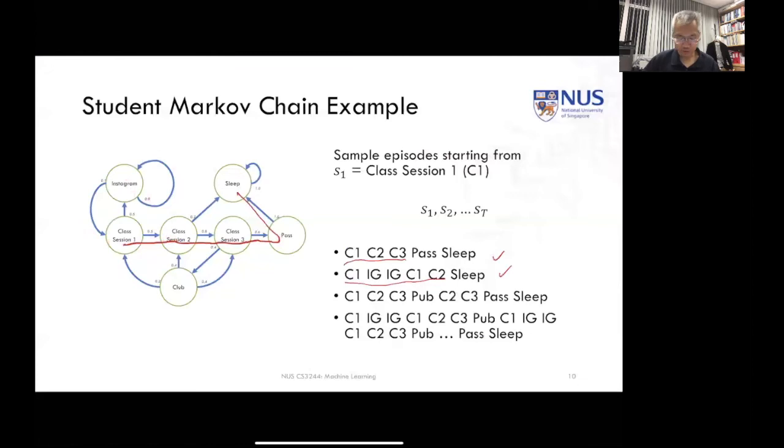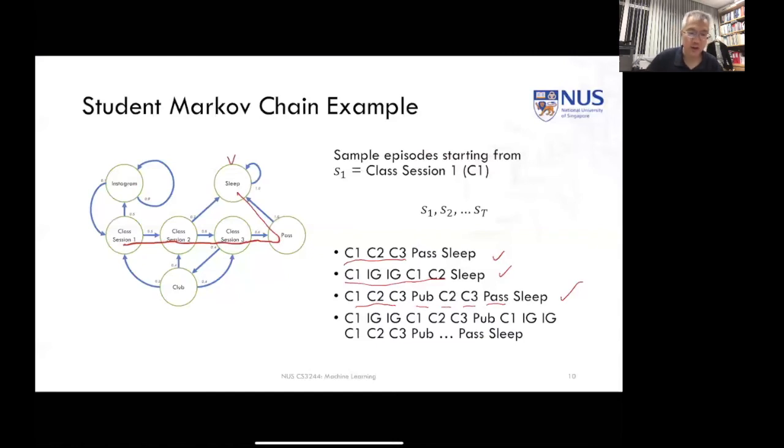We could also go through the first 3 steps, end up going to the pub, regressing, going back to class 3, then finally taking the final exam and passing, and then going to sleep.